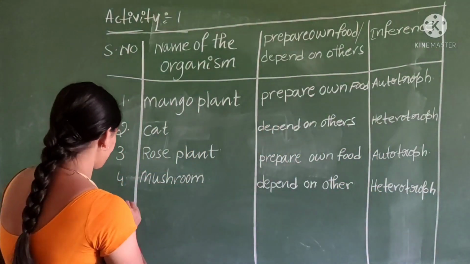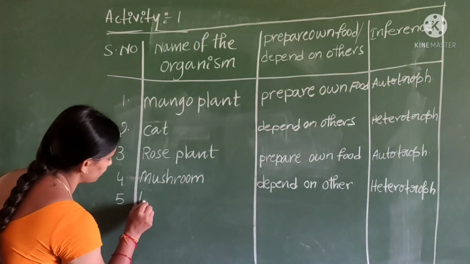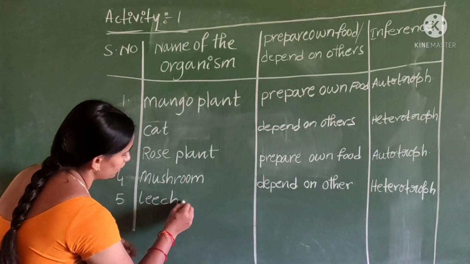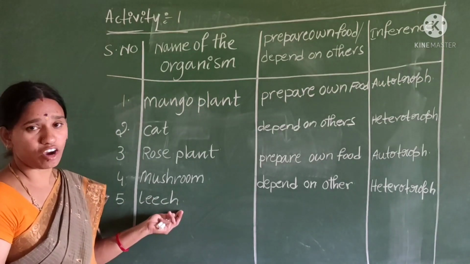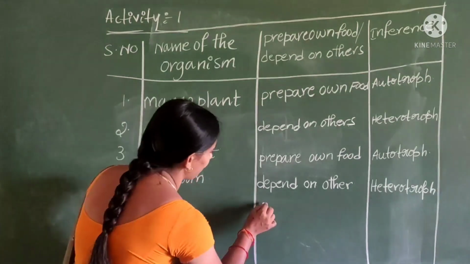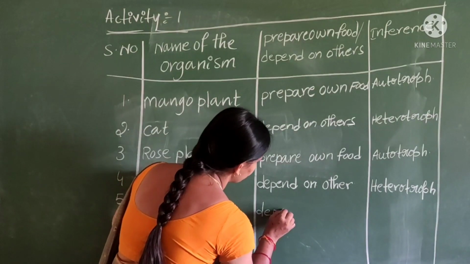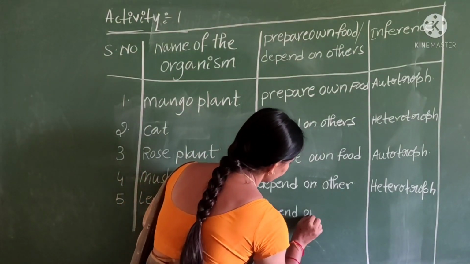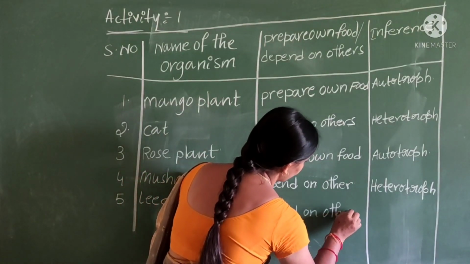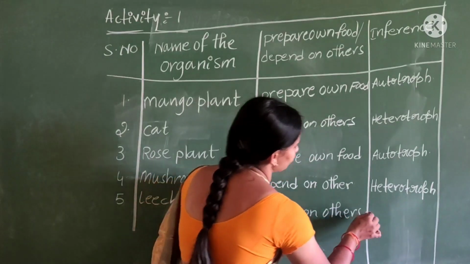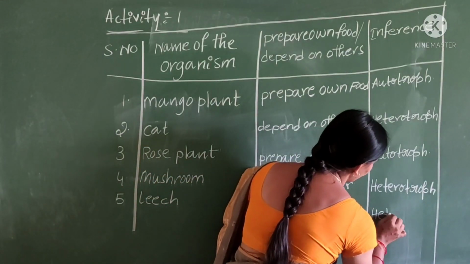Next, see children, leech. Leech also cannot prepare its own food. They depend upon others. That's why this is also a heterotroph.